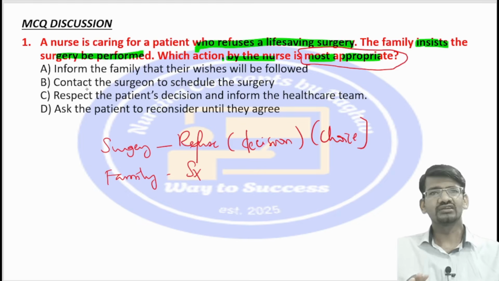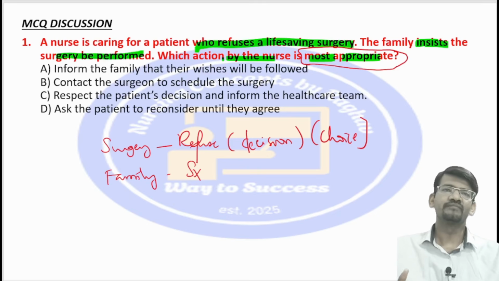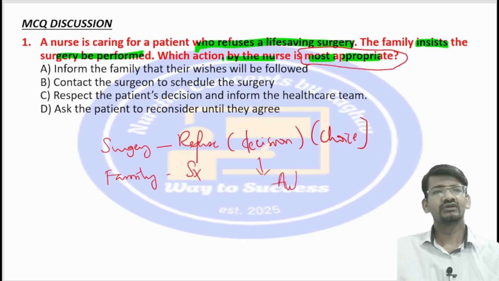The first option here: inform the family that their wishes will be followed, contact a surgeon to schedule the surgery. See here, when you look at the first option, inform the family that their wishes will be followed. So of course it is right, because see in this, what ethical principle can you identify with this question? Making the self decision by the patient. So this shows the ethical principle of autonomy.